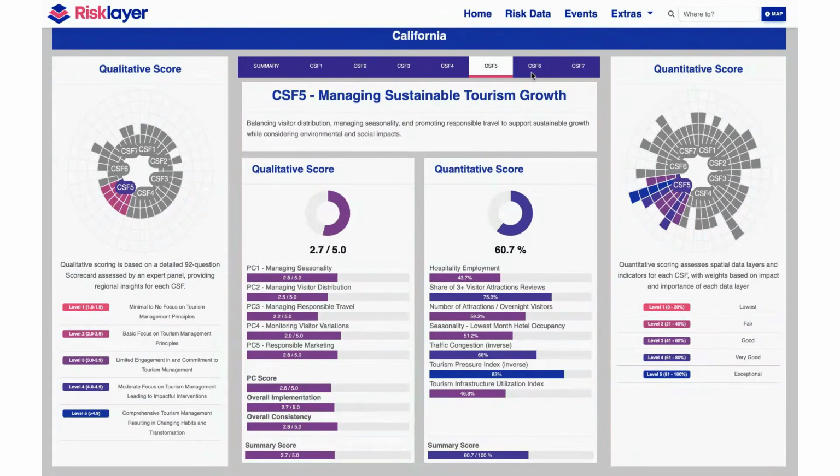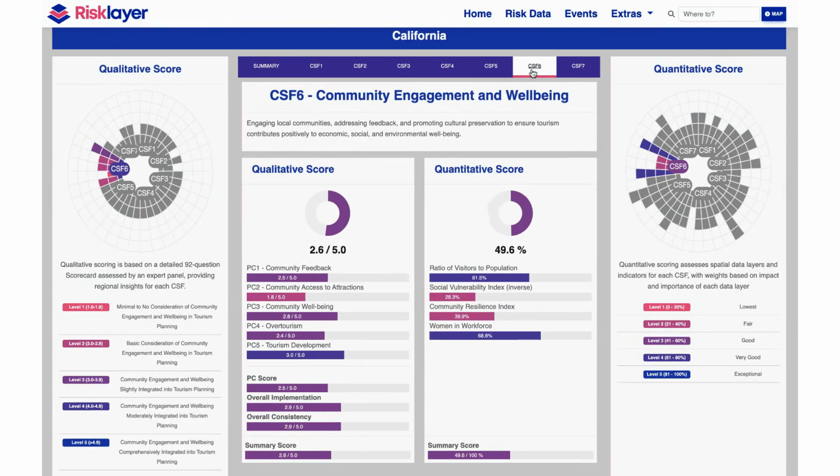CSF6 measures different aspects of community engagement and well-being. The quantitative data assesses community resilience, social vulnerability, and access to tourism benefits based on census data and other socioeconomic indicators. While the qualitative data evaluates topics like community access to attractions, well-being, and concerns about over-tourism.